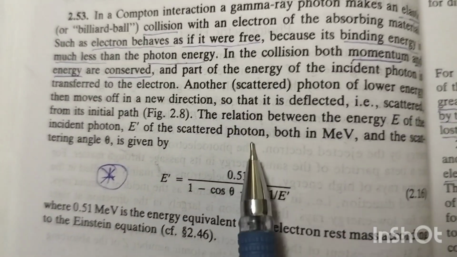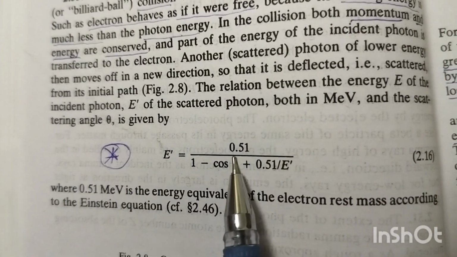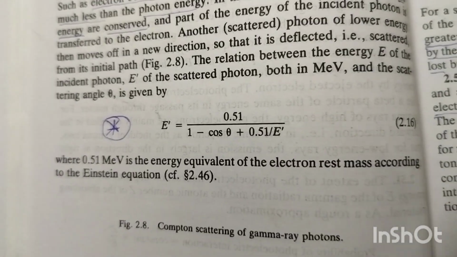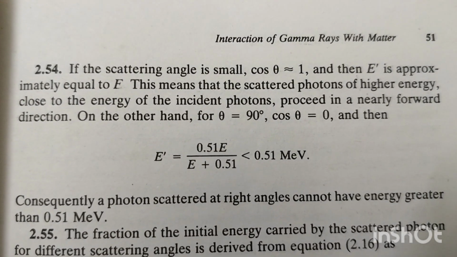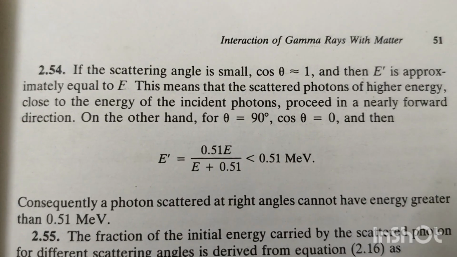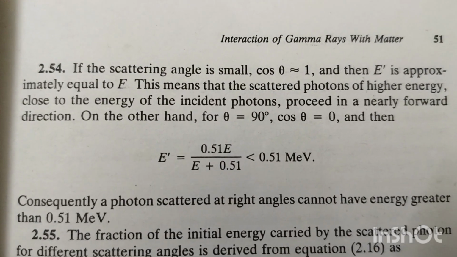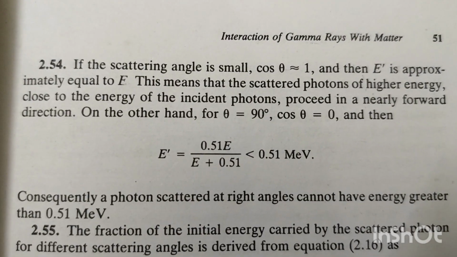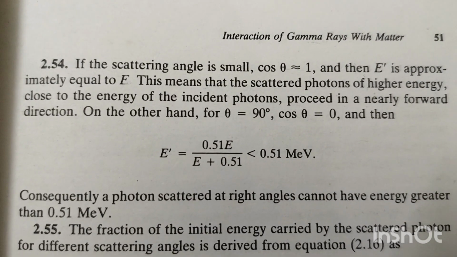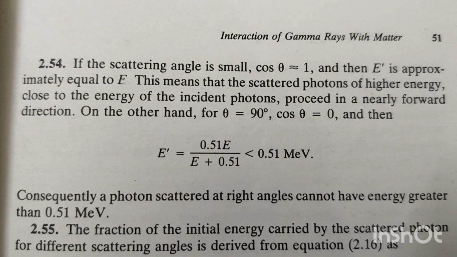In the formula, cos theta is there, no? This theta is the scattering angle. If it is going straight, the deviation is very little. Cos 0 is 1, no? So cos theta equals 1. So approximately the scattered gamma ray energy is the same as the incident gamma ray energy. There is no loss of gamma ray energy.